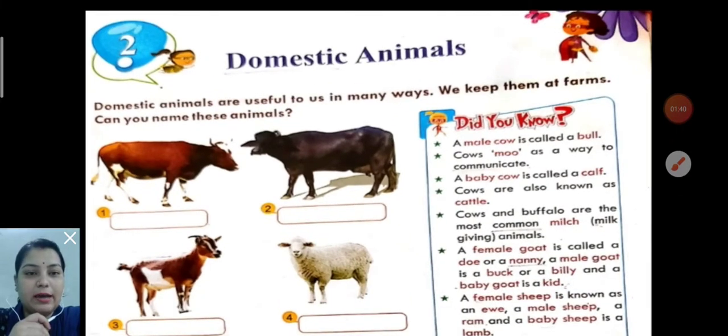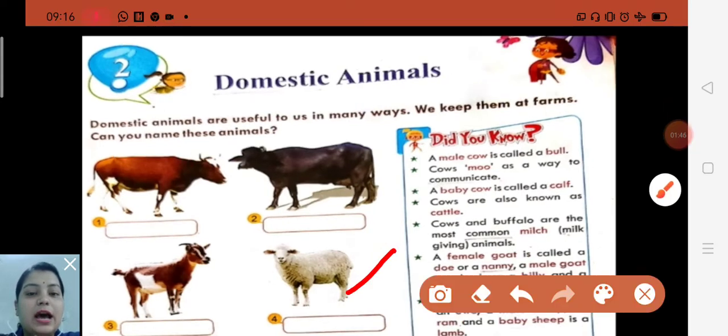They have their babies and they are very useful for us. Like sheep is also a domestic animal, and what do we get from sheep? We get wool. So it is also very useful for us, my dear.